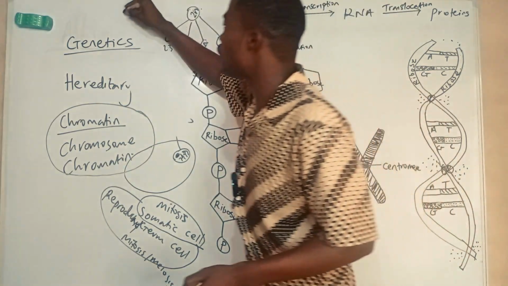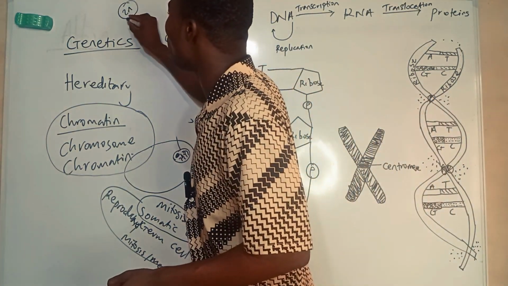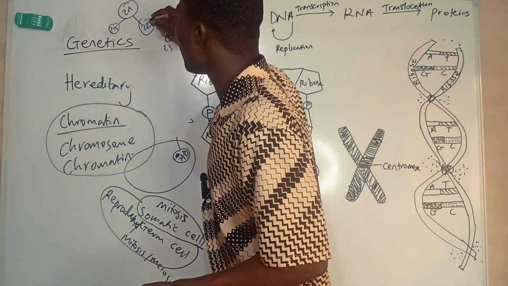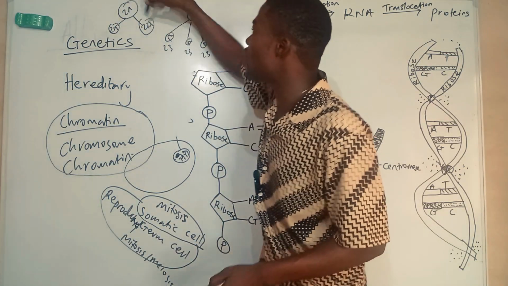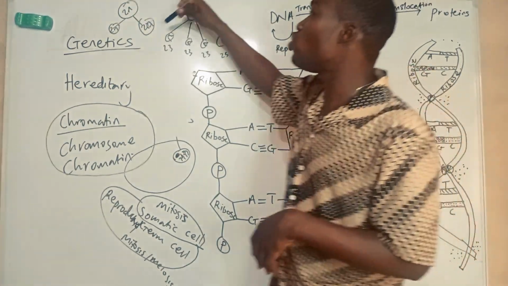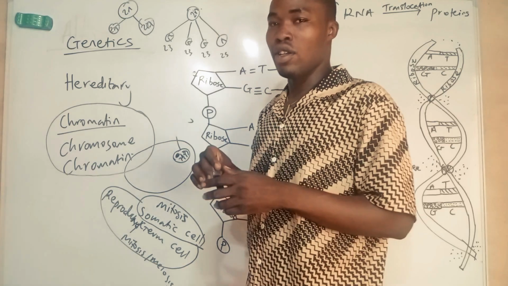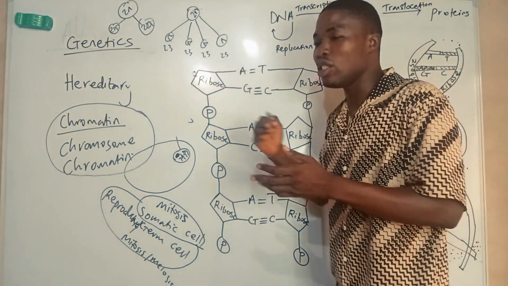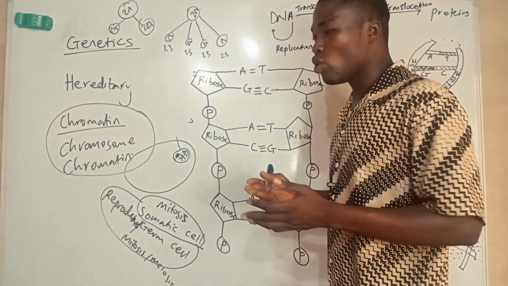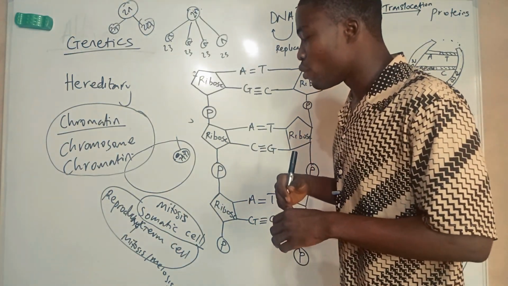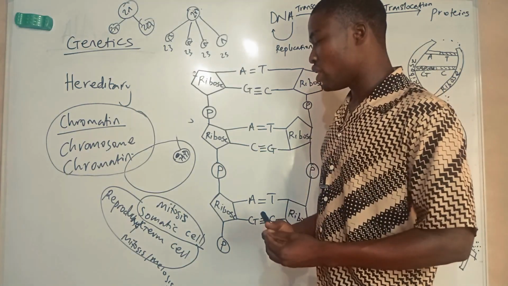But for mitosis, a 2n cell is normally going to divide into two. They are going to divide into two 2n cells, so each of these cells is going to have the same number of chromosomes as the parent cell. That is for mitosis only. But once a cell undergoes meiosis, the number of chromosomes is going to be halved. So only reproductive cells are capable of undergoing meiosis.